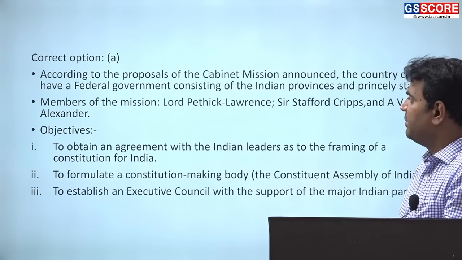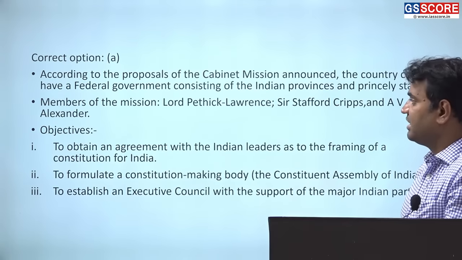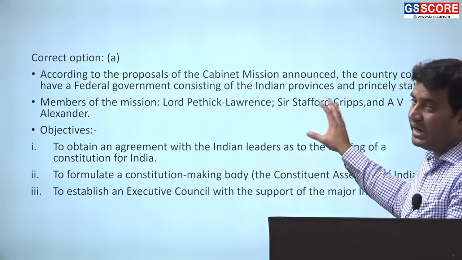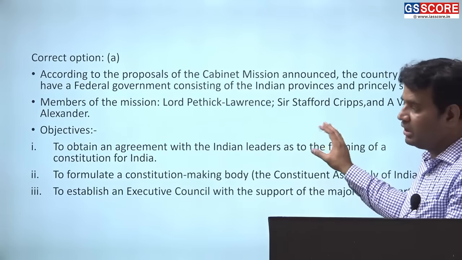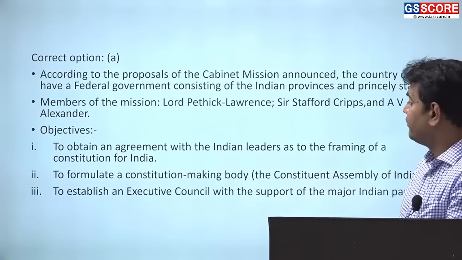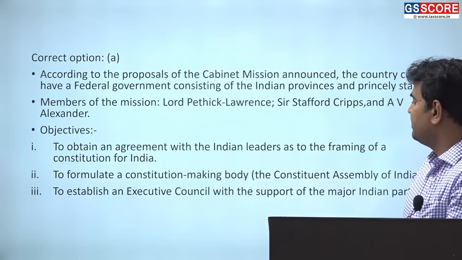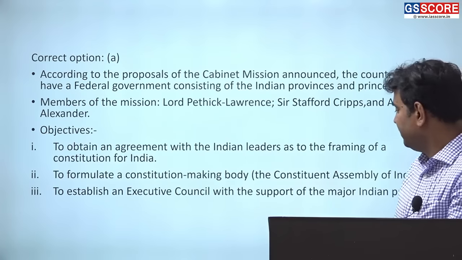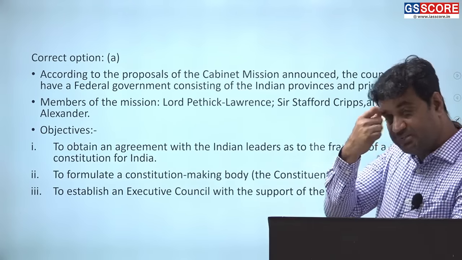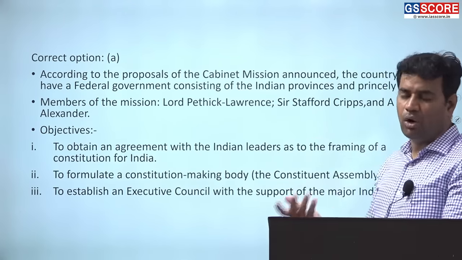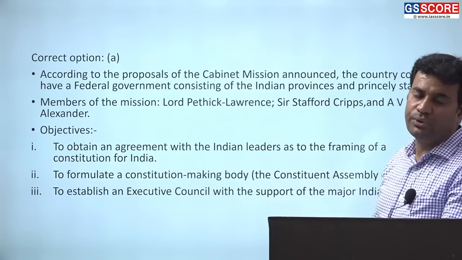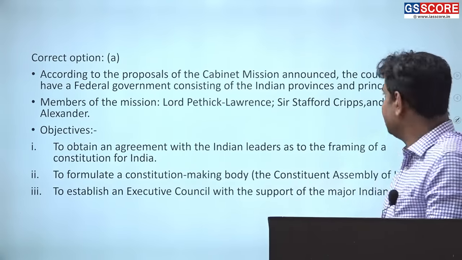Members of the mission: Lord Patrick Lawrence, Stafford Cripps and A.V. Alexander. Objectives: to obtain agreement with the Indian leaders as to the framing of a constitution for India, because now they made up their mind to liberate India after the Second World War. Cabinet mission came to India in 1946. To formulate a constitution-making body, the Constituent Assembly of India, and to establish an executive council with the support of major Indian parties including the National Congress and All India Muslim League. So all this information is given along with the question so as to have a comprehensive understanding.